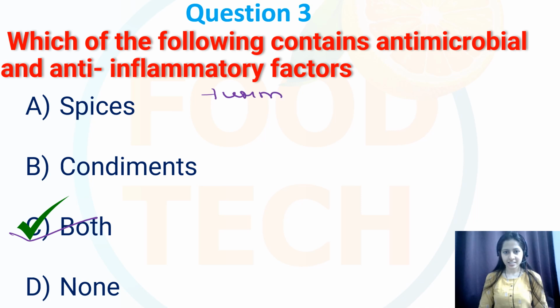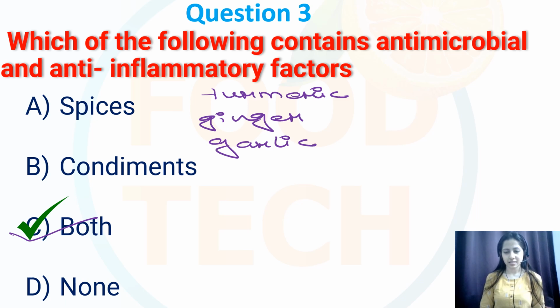turmeric, next ginger, then garlic, and others can be cinnamon.